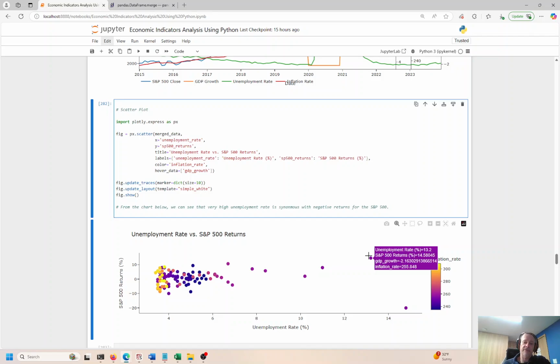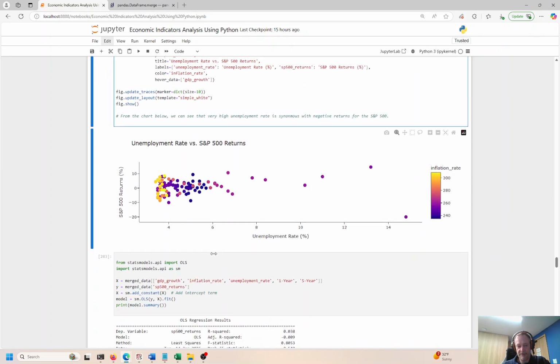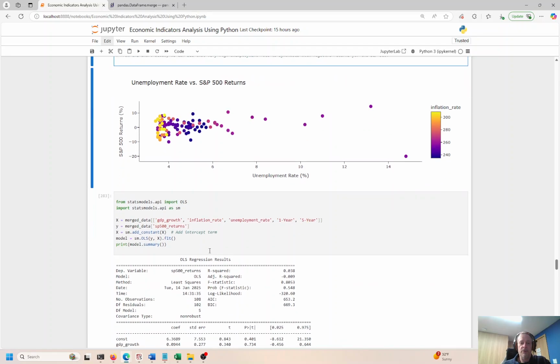So people were getting into the market when unemployment was increasing, but then unemployment got to an all-time high in recent times. And then the S&P suffered, right? Because there's only so much money you can trade. You put all your money into the market, and if you don't have any more money coming in, then the returns are dipping down. That's exactly what we see here. Okay, so negative 20% return on the S&P 500 long term with heightened inflation.